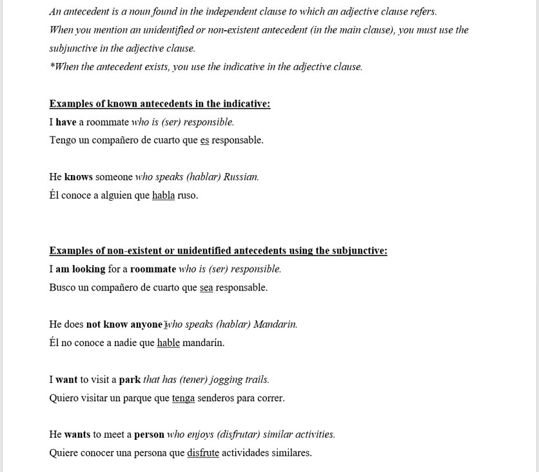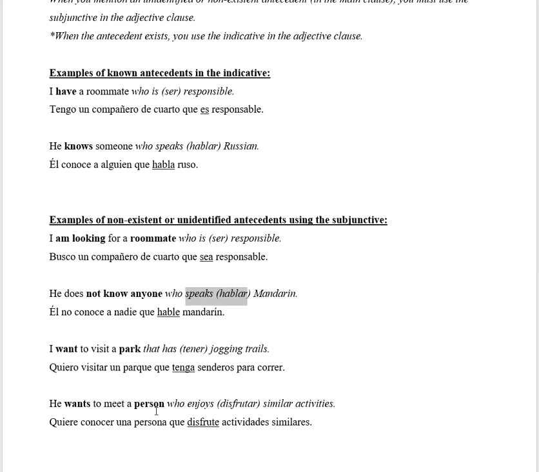He does not know anyone, the independent clause. Anyone here is the antecedent, who speaks Mandarin. This is the adjective clause referring back to anyone. He does not know anyone. We have not identified this person, so we're going to conjugate this verb in the subjunctive. Él no conoce a nadie que hable mandarín.